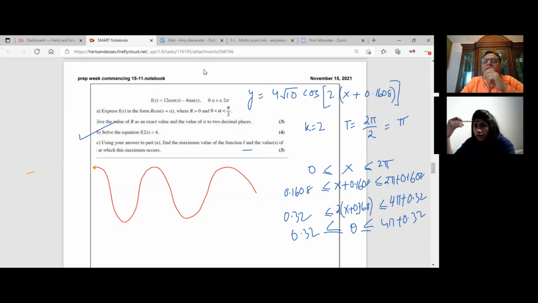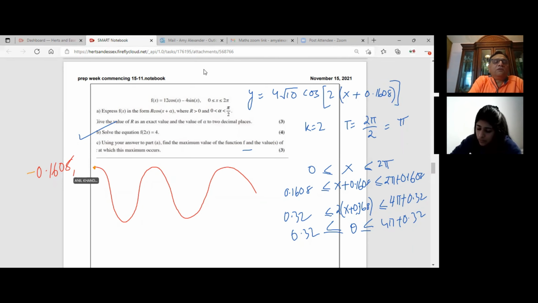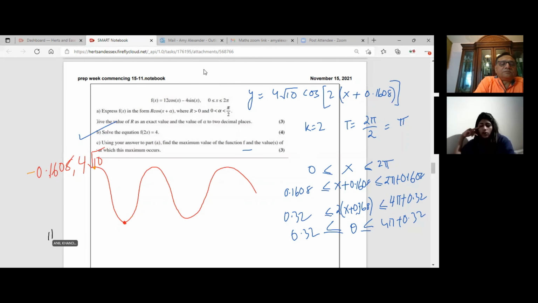That's why that question is there. Is that where people get it wrong? Yeah. So the maximum will be at minus 0.1608, and the y value will be 4 square root 10. You get the idea? The minimum will be add pi to this. The 2 inside is the horizontal stretch, compression.